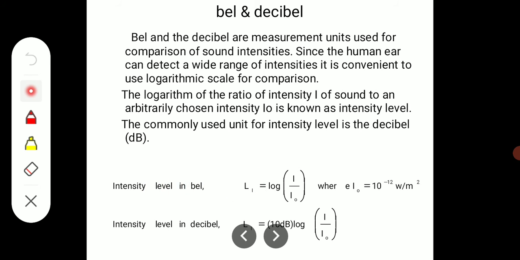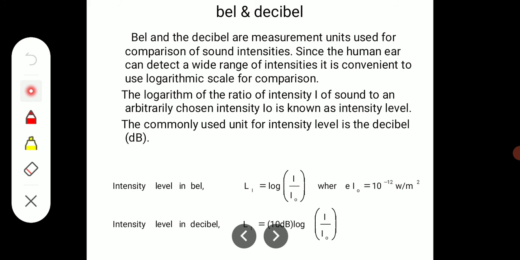These units are used for the intensity level. Because the intensity is very large, it is reduced by using a logarithmic function, and it is compared with a standard low intensity, that is 10 raised to minus 12 watt per meter square. Bel and the decibel are the measurement units used for comparison of sound intensities. Since the human ear can detect a wide range of intensities, it is convenient to use a logarithmic scale of comparison. The logarithm of the ratio of intensity I is arbitrarily chosen, and it is known as the intensity level. Intensity level is commonly measured in decibels.